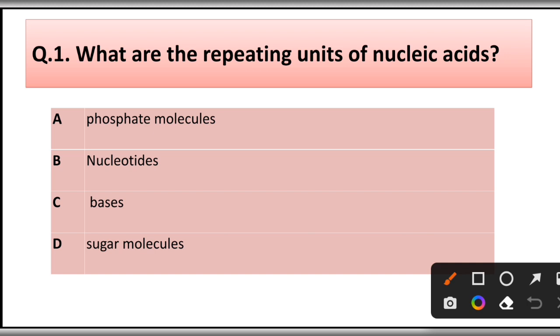Question number 1. What are the repeating units of nucleic acid? Phosphate molecules, nucleotides, base, sugar molecules. Correct answer is option B, nucleotides.